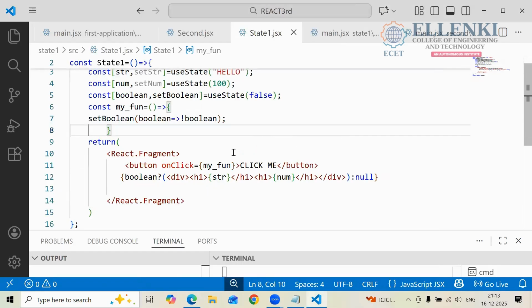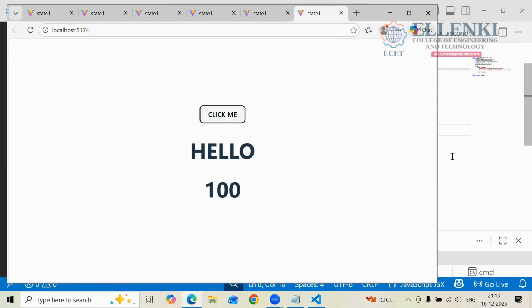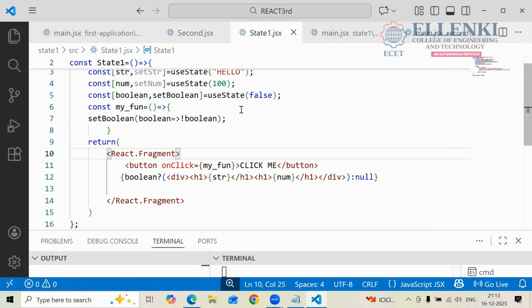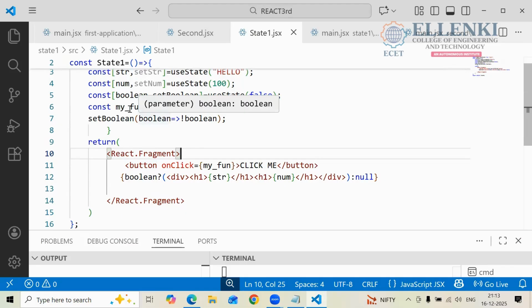Yes, write this one. We are creating one button here. Nothing we are doing here, just clicking. We are giving one button here. If you click this button, it shows hello 100. That's it. With the help of conditional rendering, we are doing this. Same thing, I didn't change anything. I created one button.